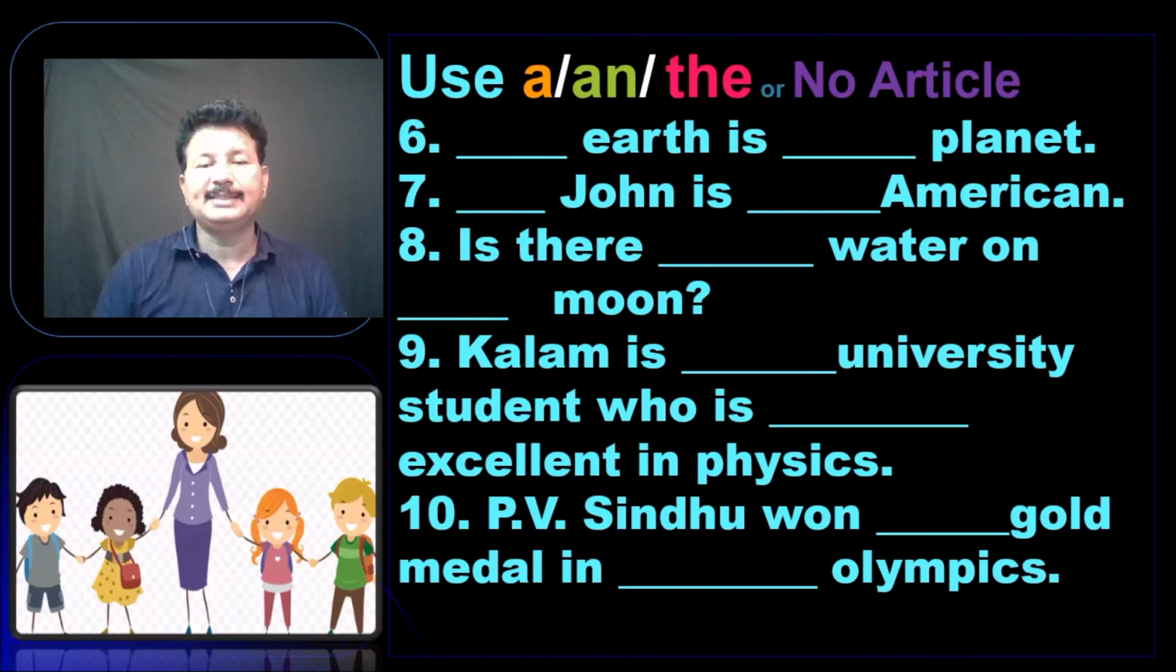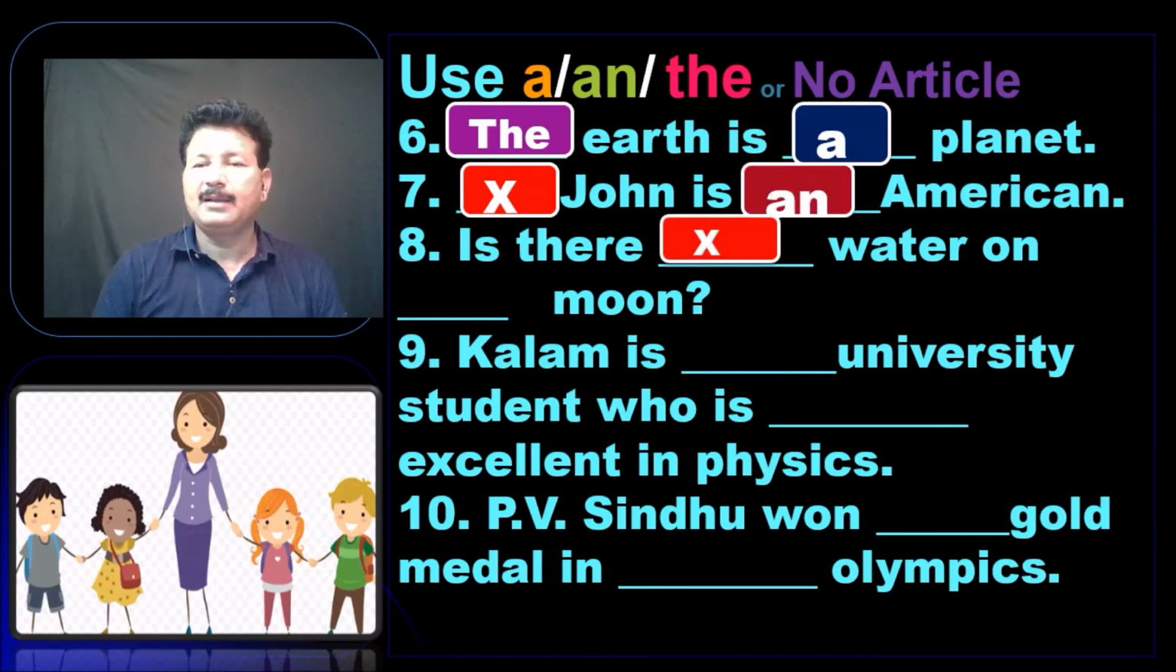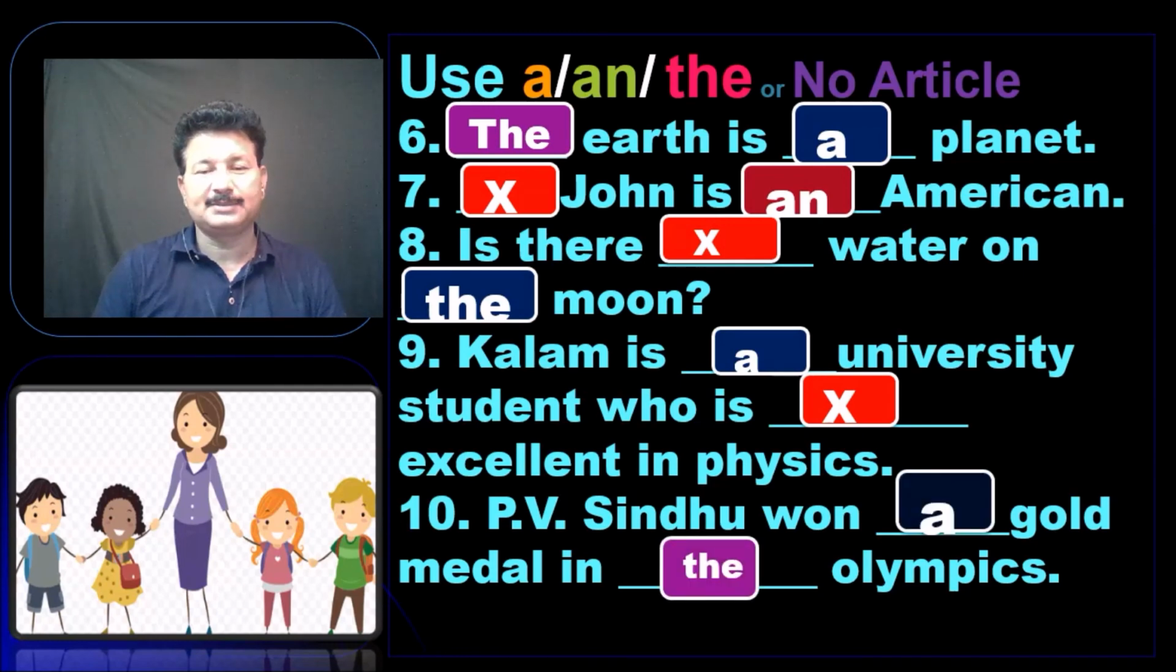Right, the first one, it is a unique one, we say the earth and is a planet. And as it is a proper noun, we don't use, so we have to put the cross mark. John is an American. Is there no article because water is uncountable noun, on the moon. And Kalam is dash university student because you know the pronunciation, it begins with ya. So Kalam is a university student who is, and it is again, we should not use any article. PV Sindhu won a gold medal in the Olympics.